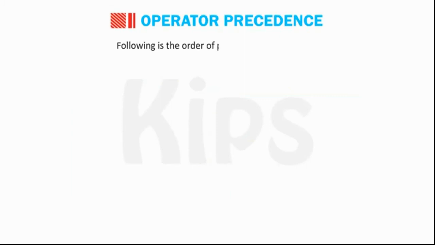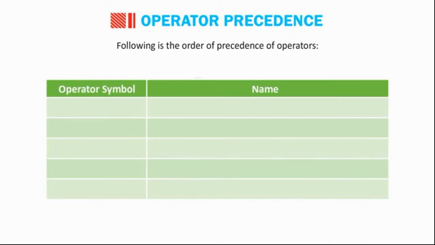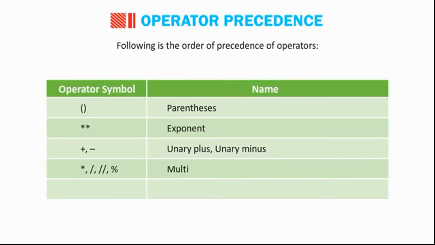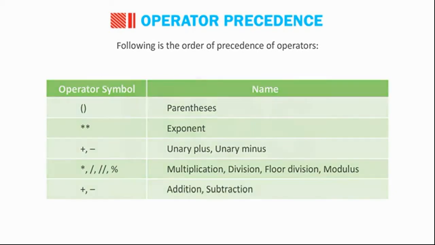Following is the order of precedence of operators: parenthesis; exponent; unary plus and unary minus; multiplication, division, floor division, modulus; addition and subtraction.